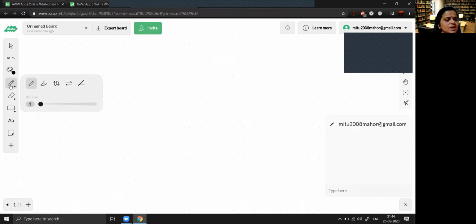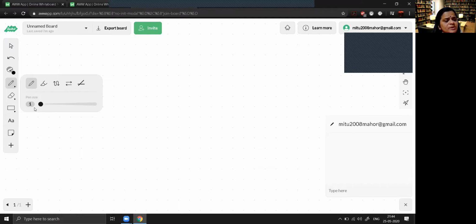Now the next icon is for pen. Once you click, another menu will open. This is pen, this is marker, that is a little bit wider. This is when you want to draw some arrows, you can use this icon. If you want to make some line arrows, you can use this. If you simply want to draw the line, you can use this icon.